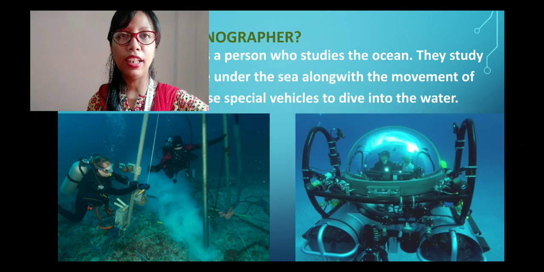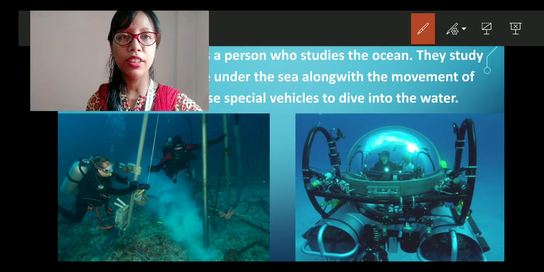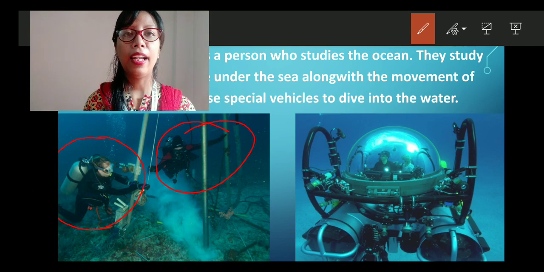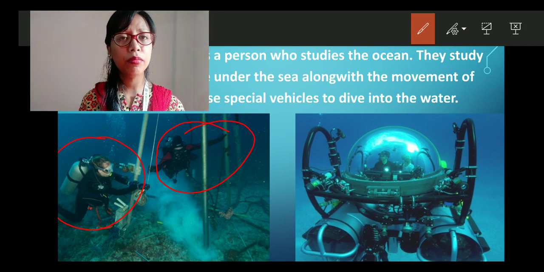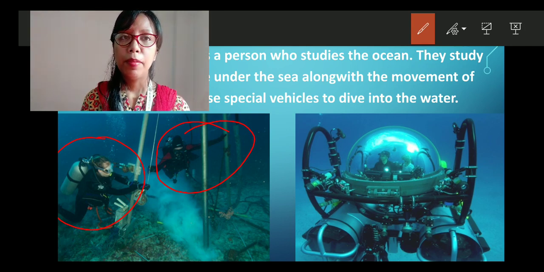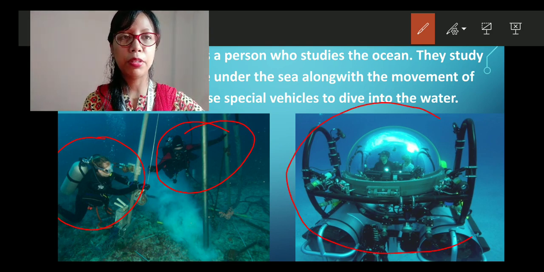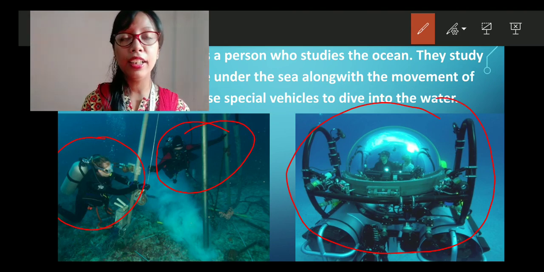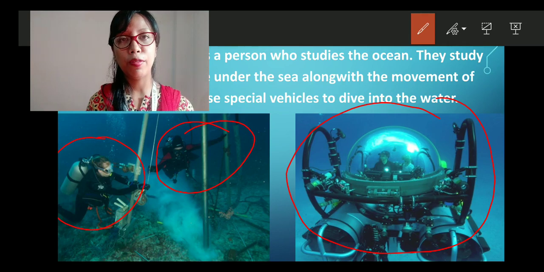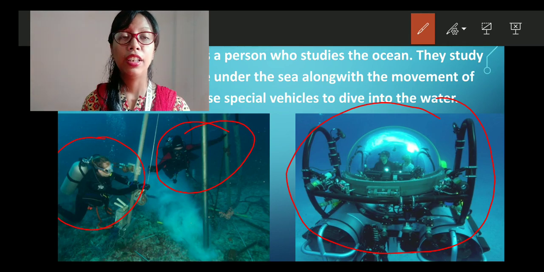Now, as you can see on the screen, there are two pictures. If you see on the left side, these are the oceanographers, okay? And they are conducting some work below the sea. So they are under water. And on the right side, you can observe there is a vehicle. This is a particular kind of vehicle they use to dive into the water for their research.